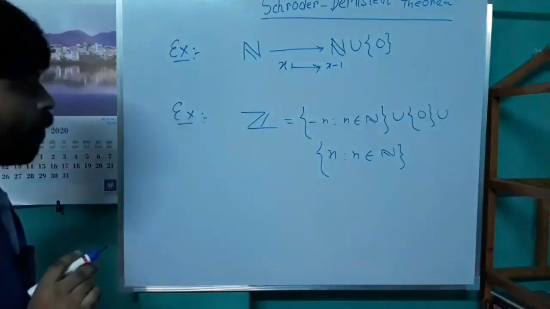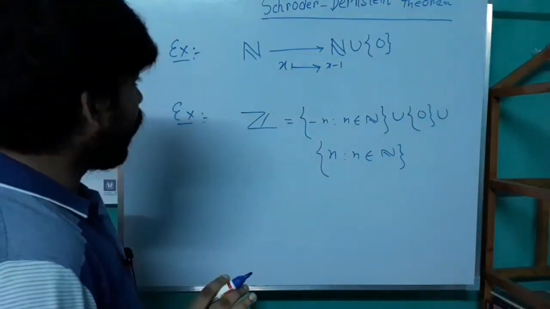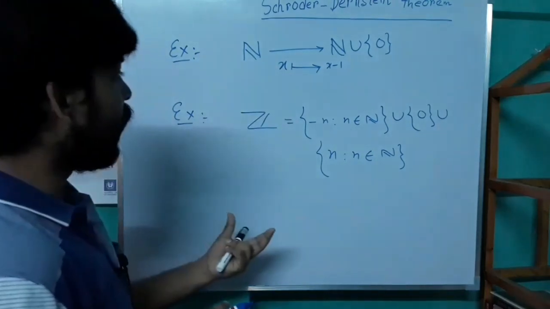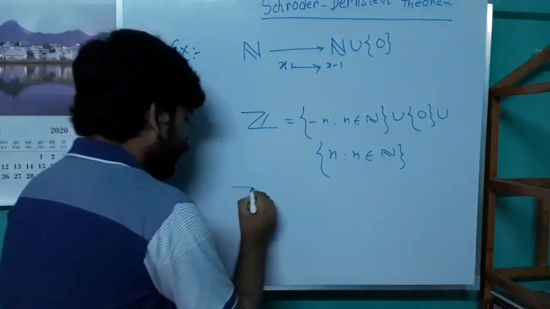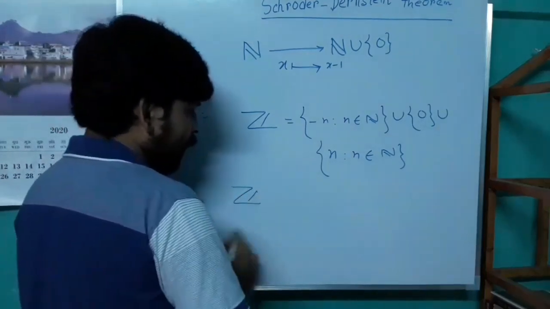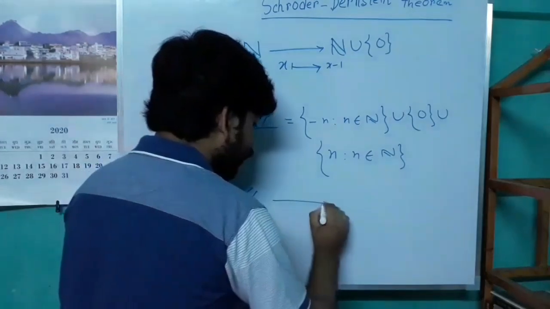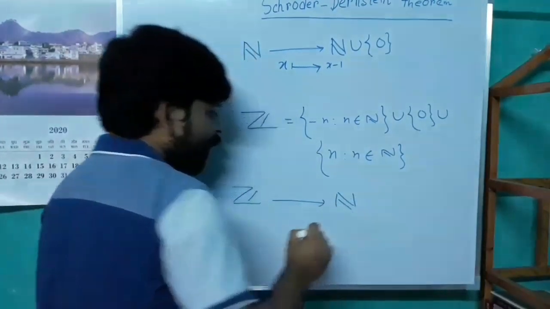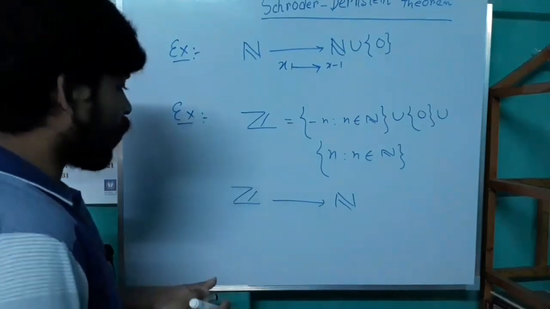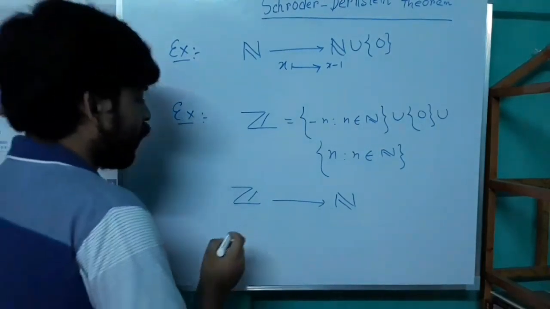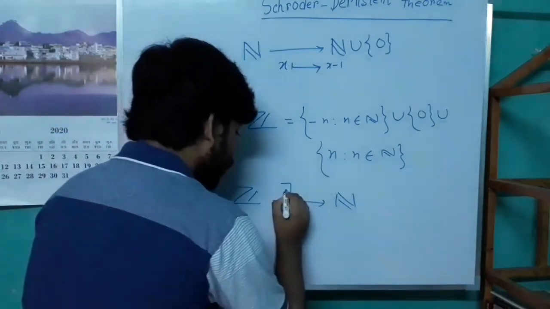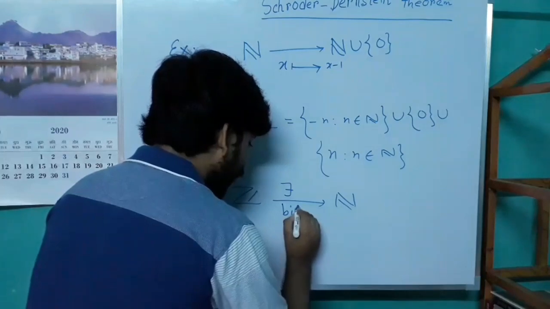Now using the idea of example 1 and example 2, one can easily show that the cardinality of the set of integers is the same as the cardinality of the set of natural numbers. That is, there exists a bijective map between the set of integers and the set of natural numbers.